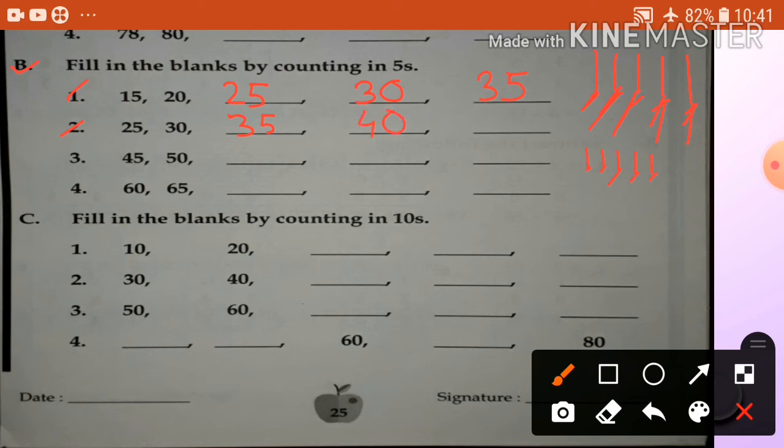Okay. 41, 42, 43, 44, 45. Write here 45. So counting in fives. Okay. Next 45, 50. So again 5 steps. 45, 46, 47, 48, 49, 50. So 51, 52, 53, 54, 55.